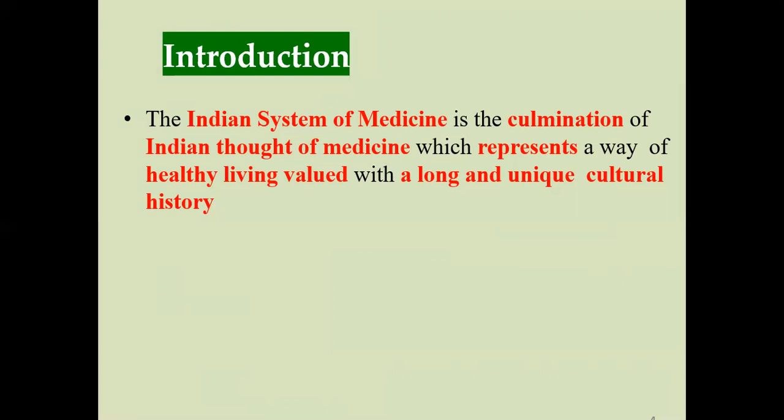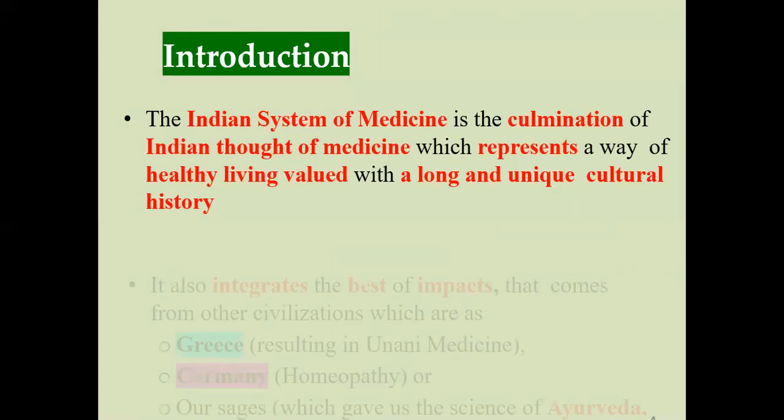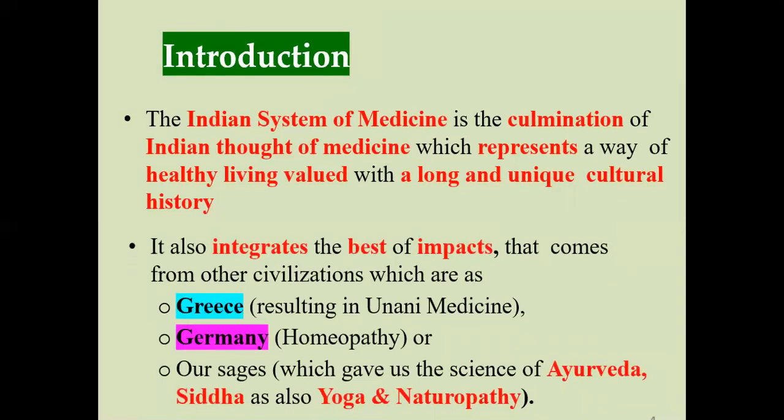Means by utilizing this particular medicine, you live a healthy life without any type of disease for a long time, as a cultural history. For this purpose, our ancestors mentioned the different types of drugs, their properties, their uses, along with where these drugs are offered and in which region they are acquired. Likewise, the information is mentioned in these books. It also integrates the best of the impact that comes from the civilizations.